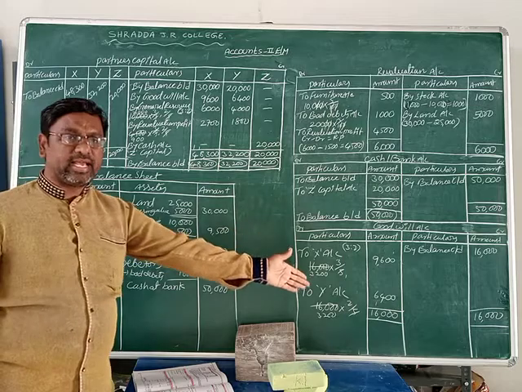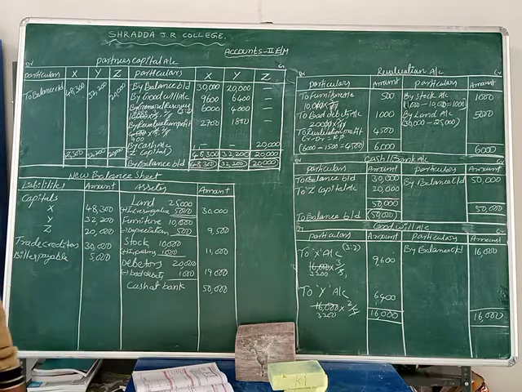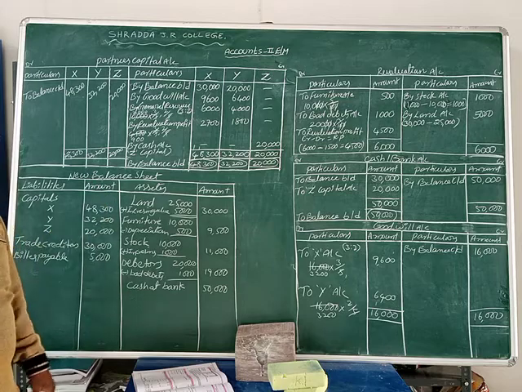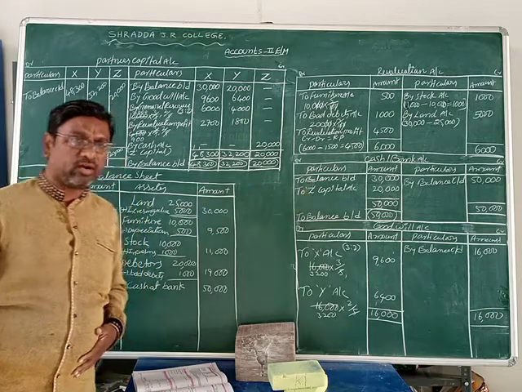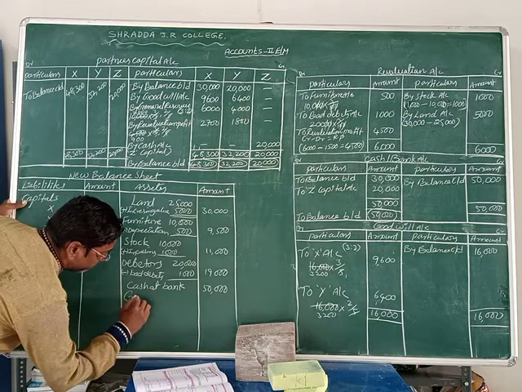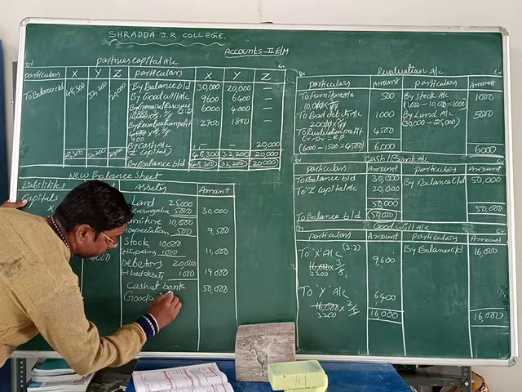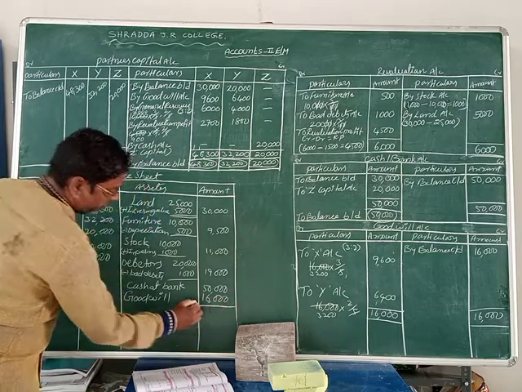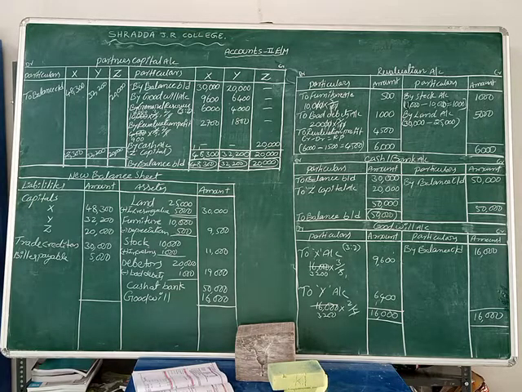Okay, now we already made the goodwill. What is the goodwill value? 16,000. That amount we write on the asset side. Why do we write it on the asset side? It is valid from the business goodwill, that's why we can record it in the new balance sheet. For example, if a new partner brings goodwill, we record it in the cash or bank account. If no new partner brings it, it is still valid, so we write it on the asset side of the balance sheet. Goodwill value is 16,000.